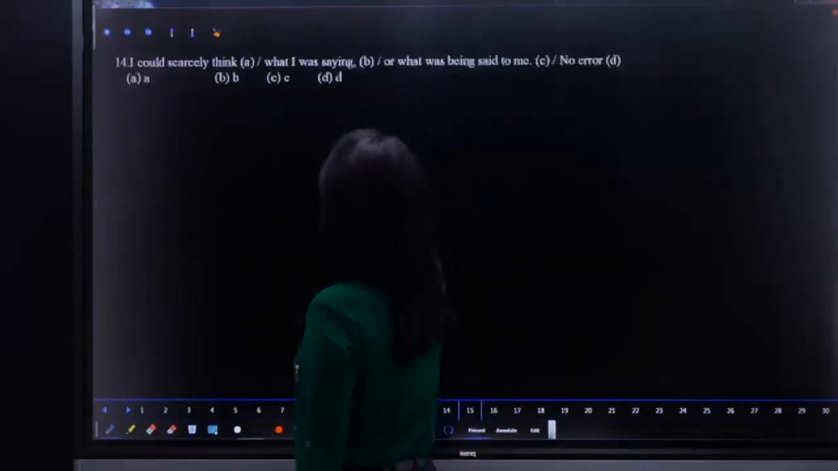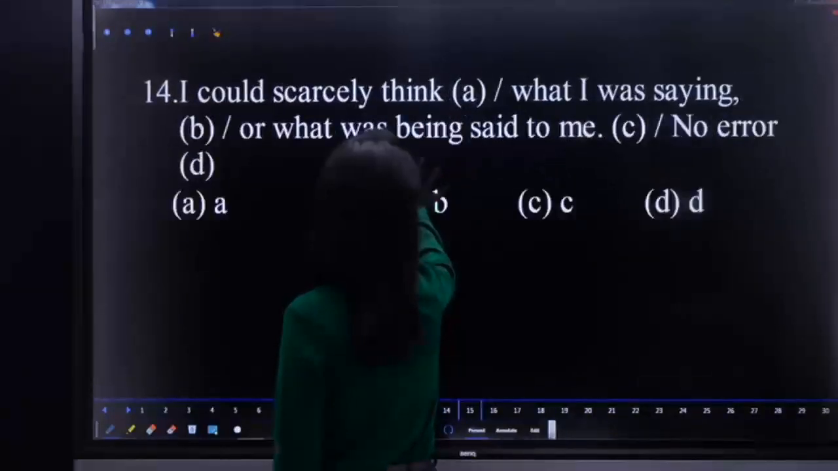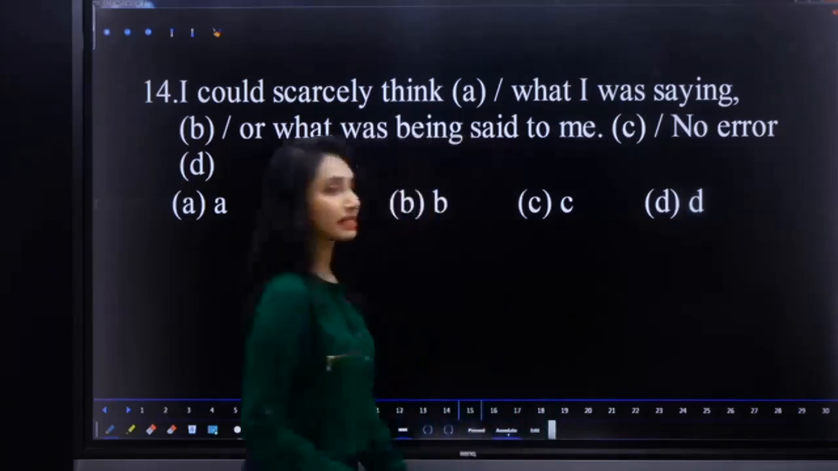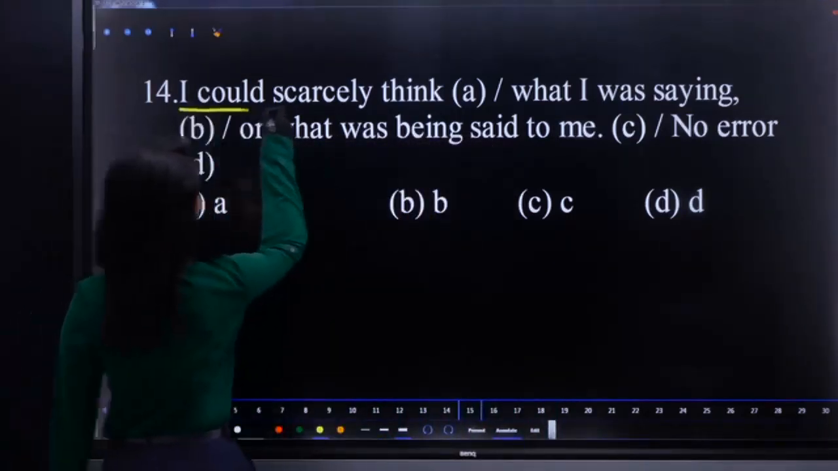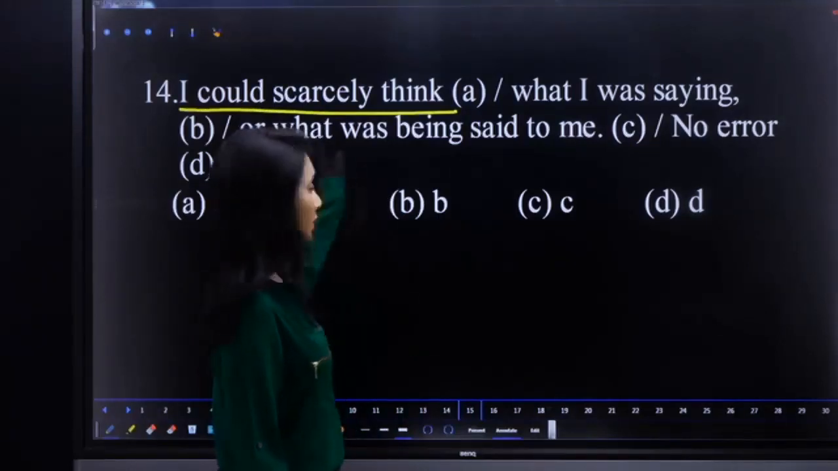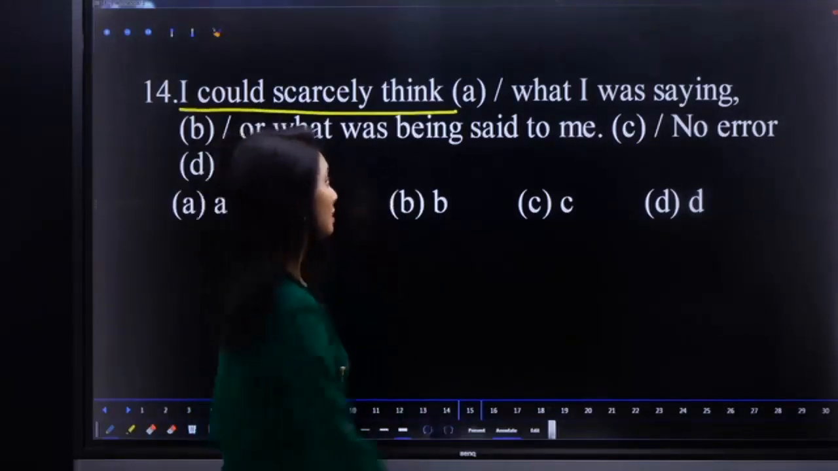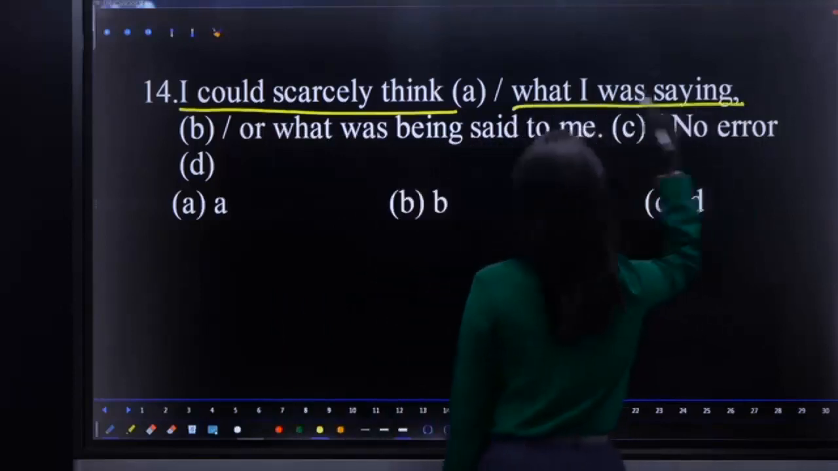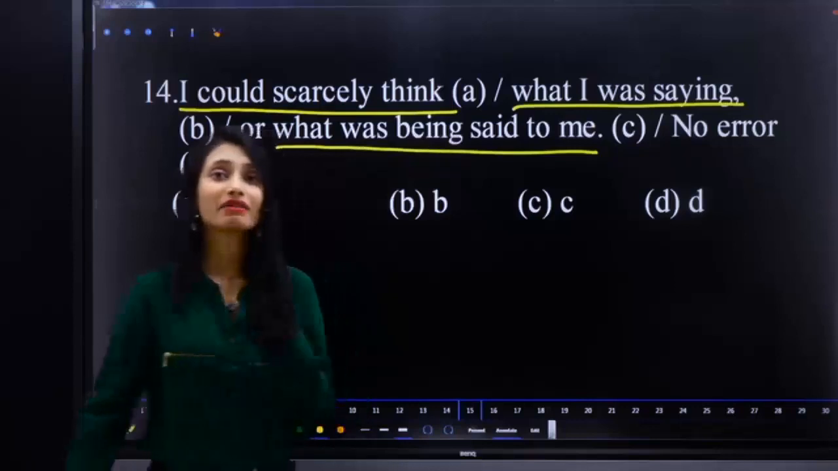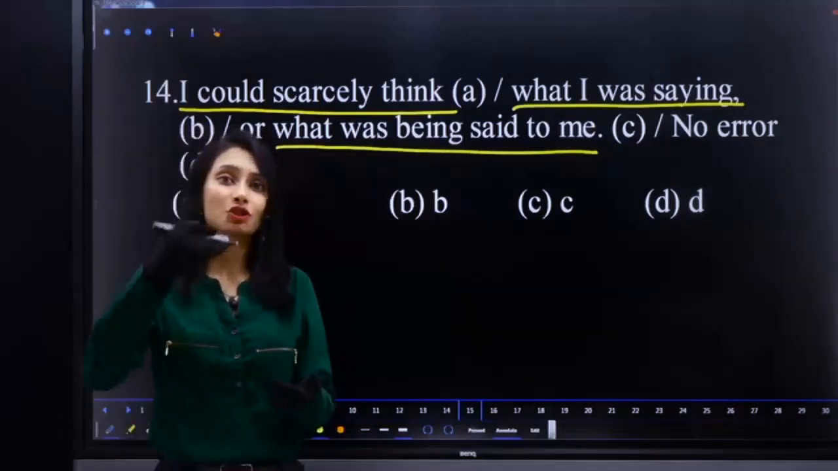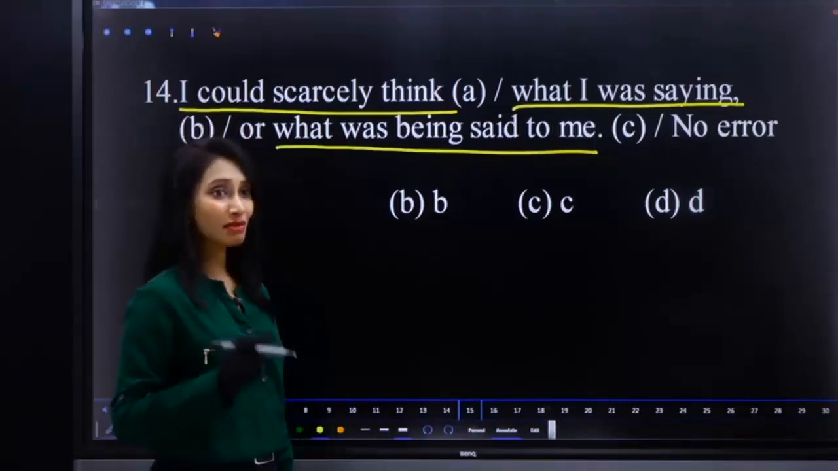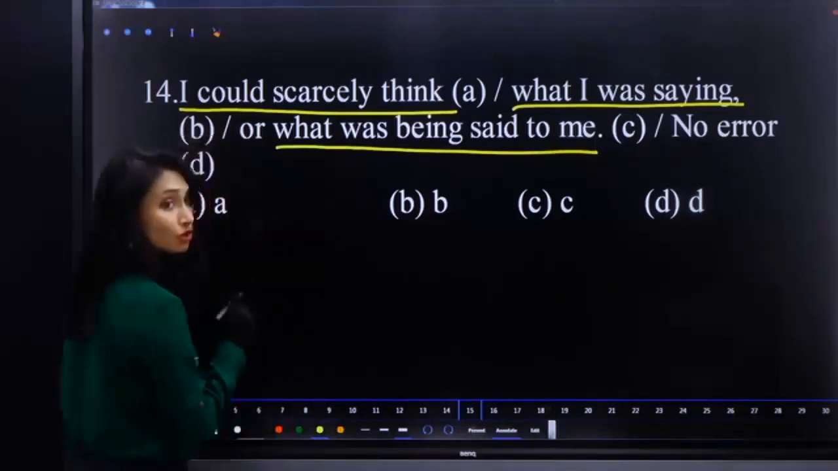I could scarcely think what I was saying or what was being said to me. What is the error here? I could scarcely think. Okay, could plus V1. Could think, scarcely think. What I was saying or what was being said to me, I could scarcely think. So it is not the scarcely when structure. Remember guys, scarcely when is used only